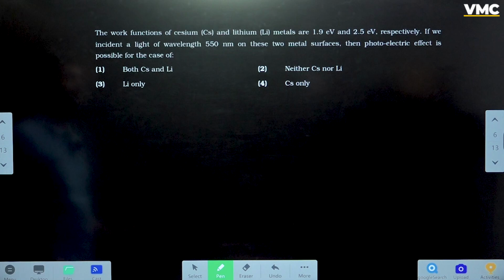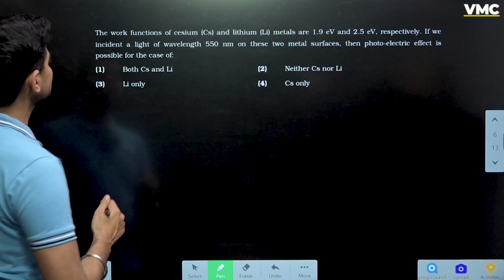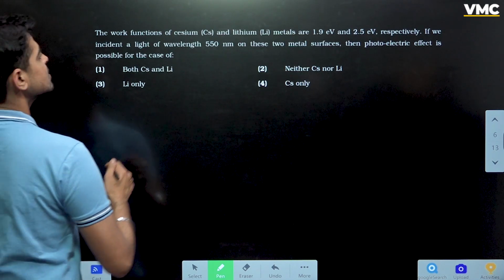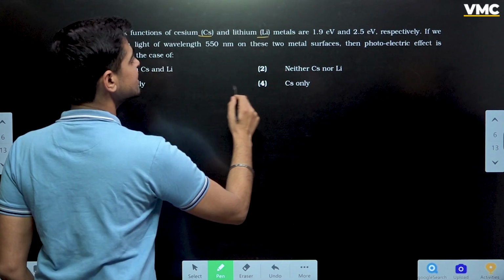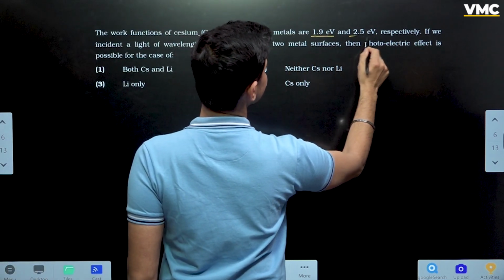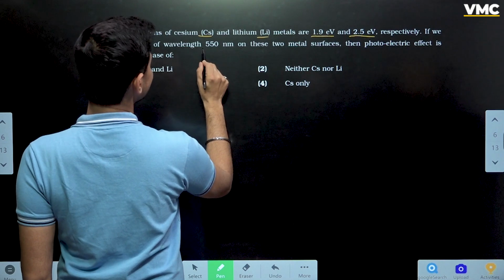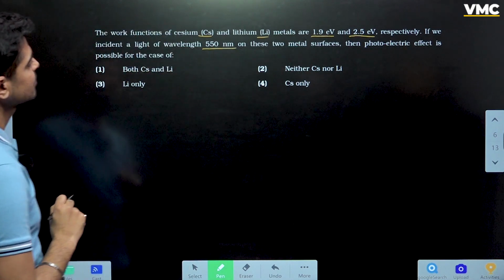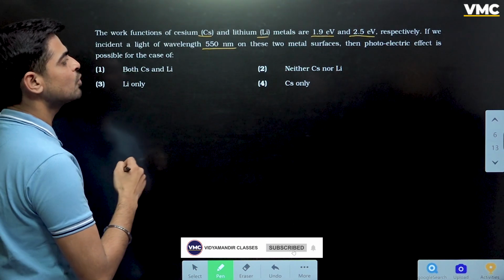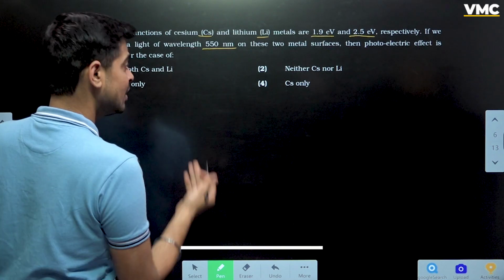Okay, so the next question is the work function of cesium and lithium are given to be 1.9 and 2.5, and the incident light has a wavelength this much. तो बच्चों क्वेश्चन में पूछा है कि फोटोइलेक्ट्रिक एमिशन किस मेटल में हो पाएगा.